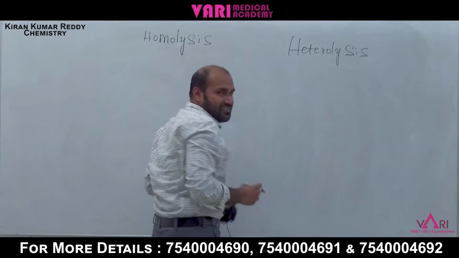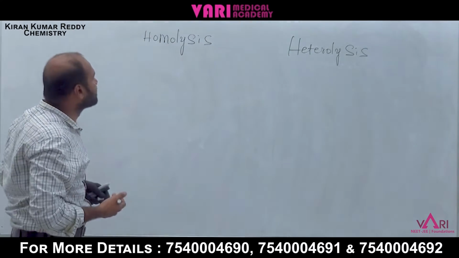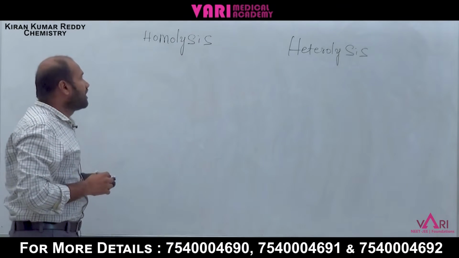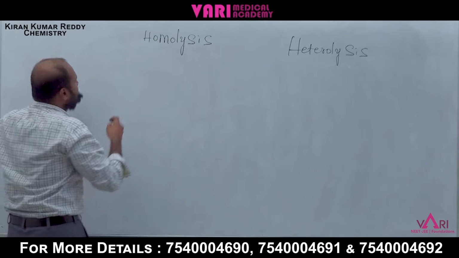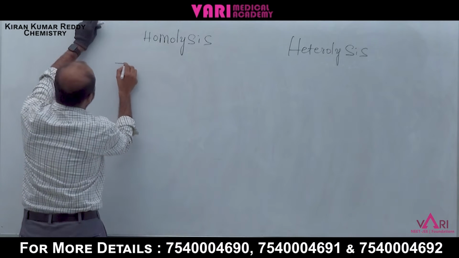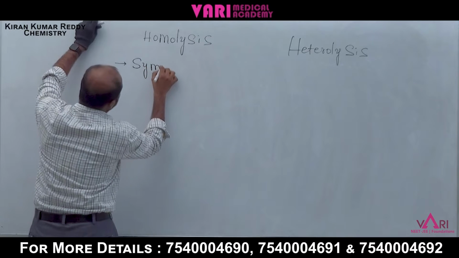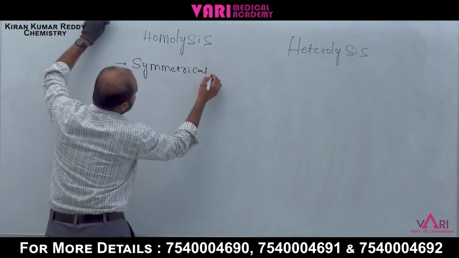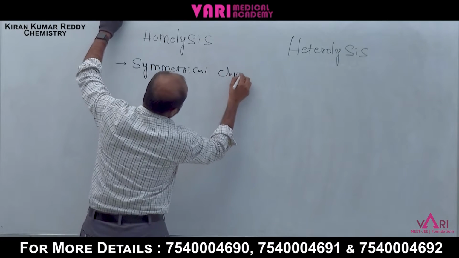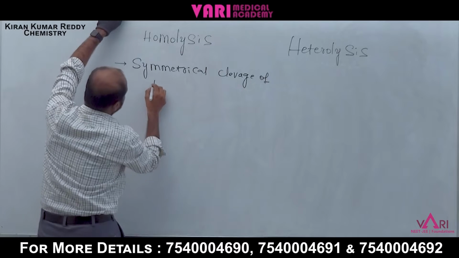Lysis means separation, breaking. Homolysis and heterolysis. Now take homolysis, what is the meaning of homolysis? This is the symmetrical cleavage of the bond. Symmetrical cleavage of the bond.